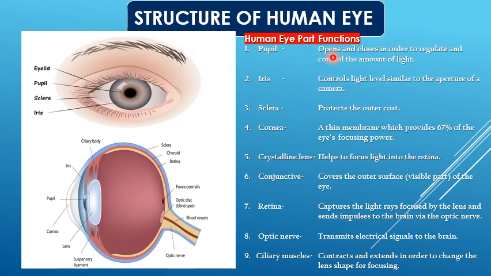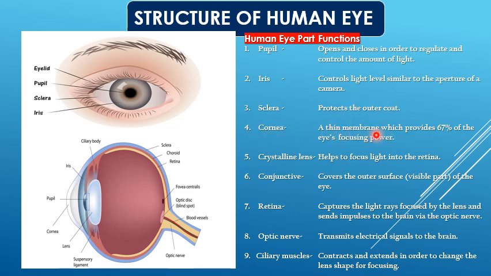Pupil opens and closes in order to regulate and control the amount of light. Iris controls the light level, similar to the aperture of a camera. Next, sclera. It protects the outer coat. Next, cornea.